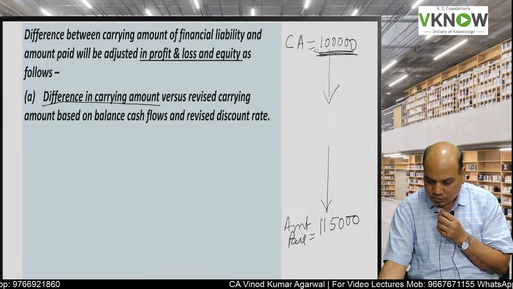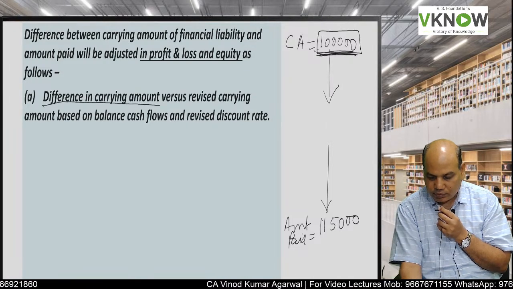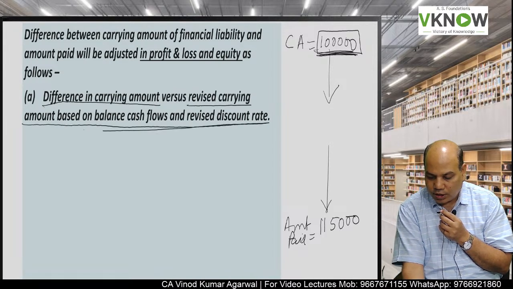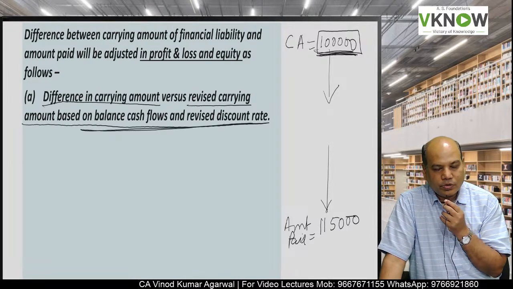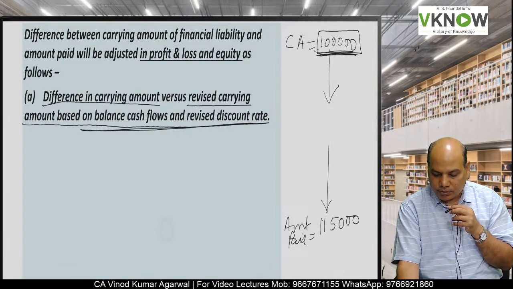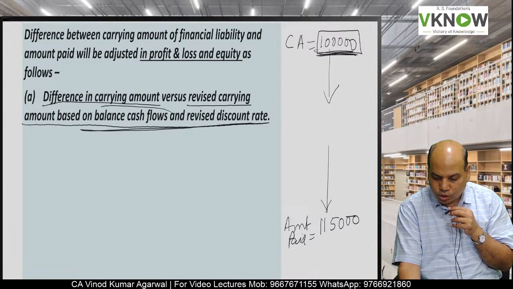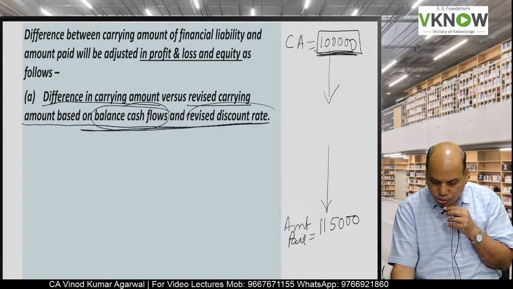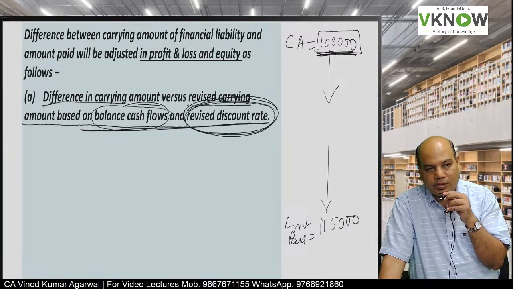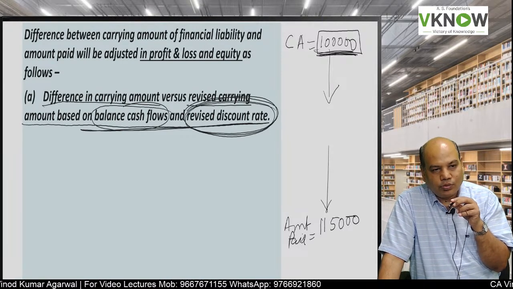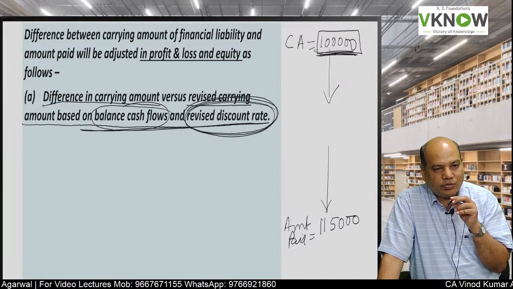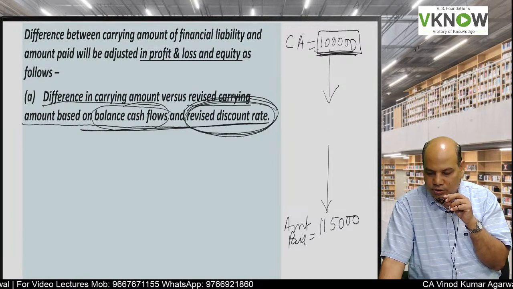This is my carrying amount of financial liability, and the revised carrying amount is based on balance cash flow and revised discount rate. So I will calculate the value of the liability again by calculating the present value of remaining cash flow using the discount rate which is available on the date of early redemption.